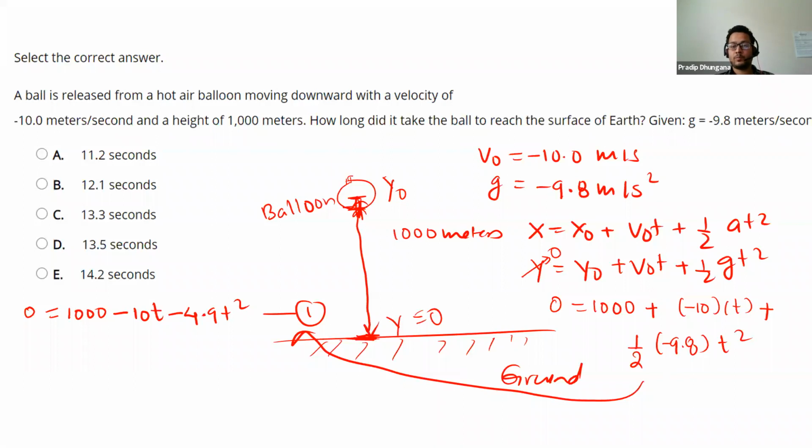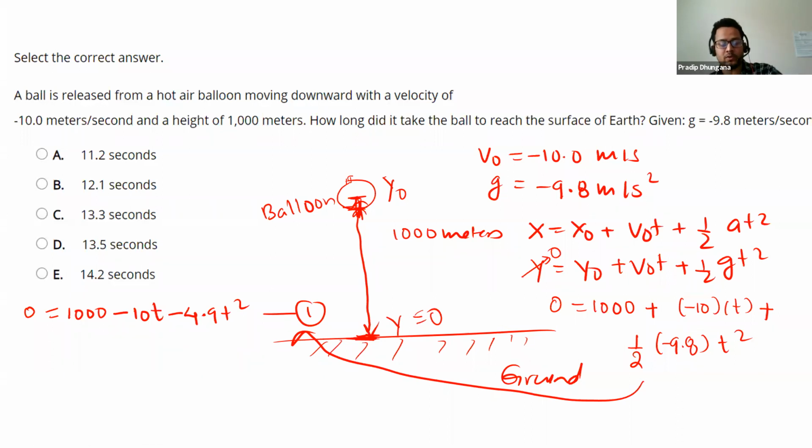From there, pick the time, but as time is always positive, we'll use positive values. So 0 is equal to 1000 minus 10t minus 4.9 t squared.